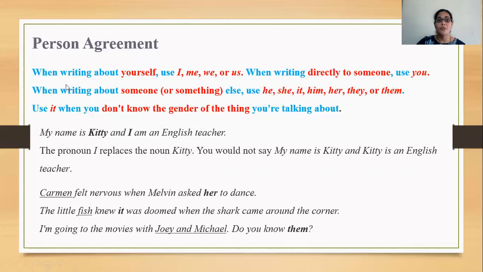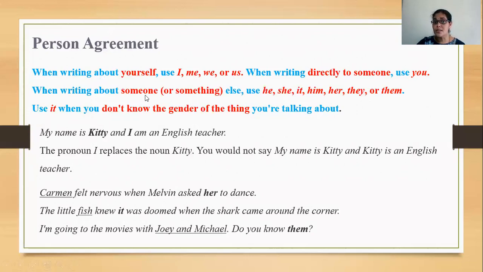Okay. Sometimes when you write about yourself, we use in the sentences I, me, we, or us. When writing directly to someone, we use you. So when you're writing directly to someone, we start the sentence with you.